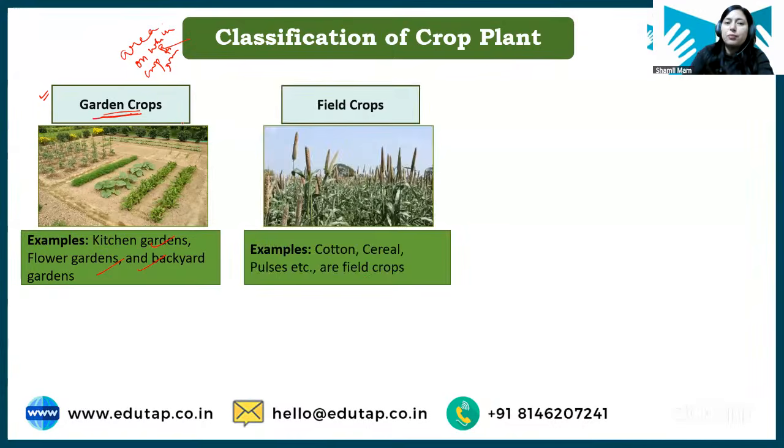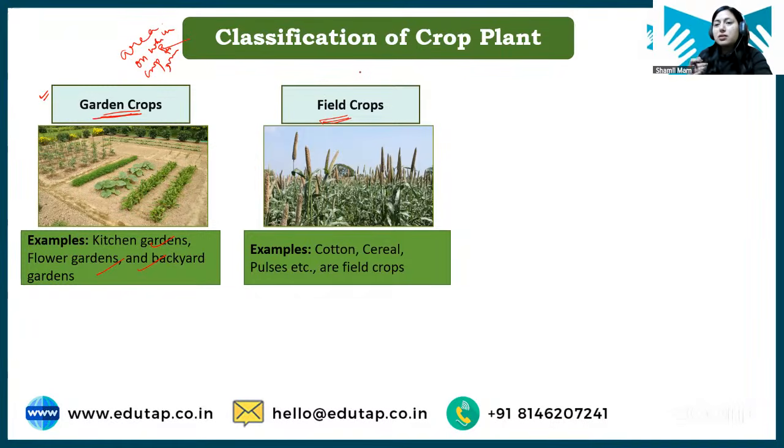Next type of crop we have is field crop. Okay. Now students, the amount of area dedicated to field crop will be more than garden crop, and field crops are grown for subsistence and commercial purpose. Means farmer can take some amount. Now, if one farmer is growing rice or wheat, it will not be that 100% production that the farmer is getting will be for sale.